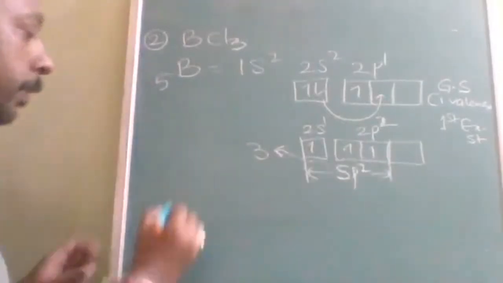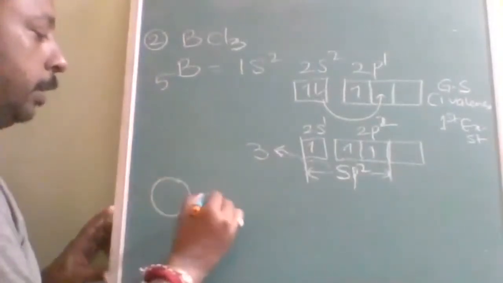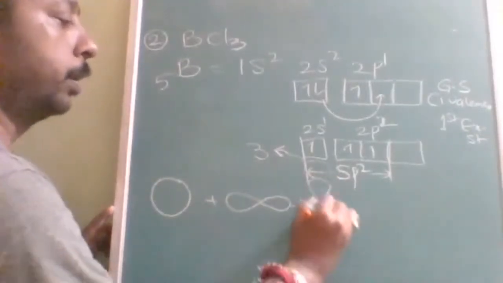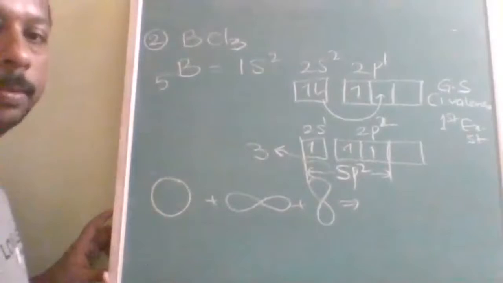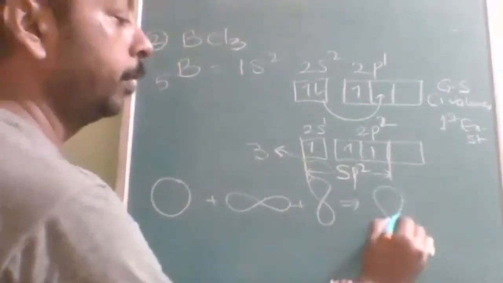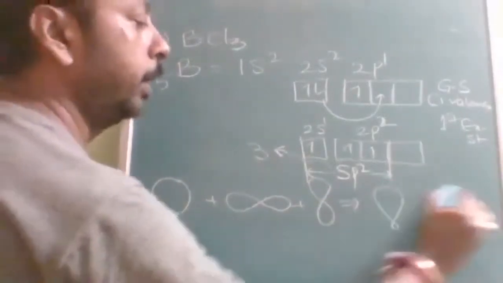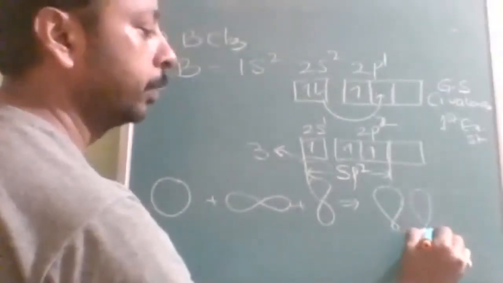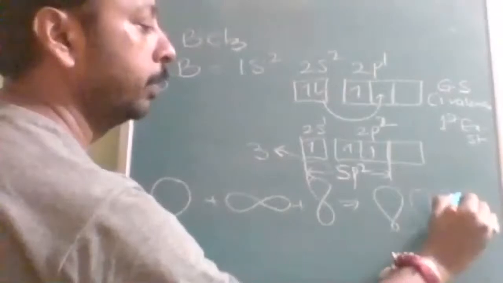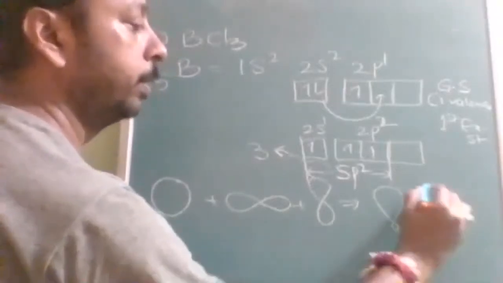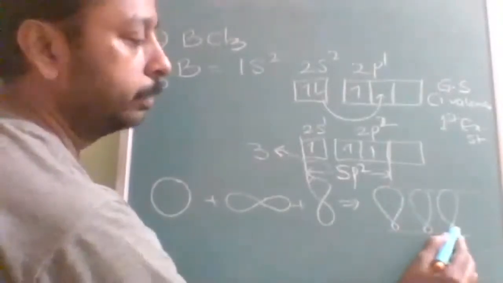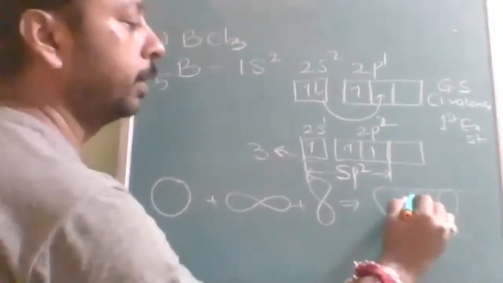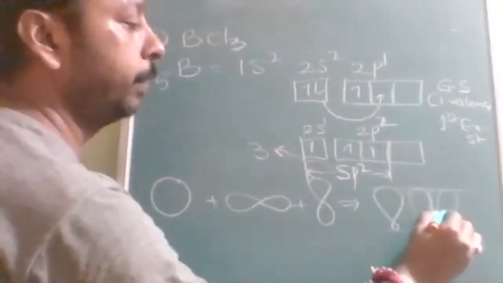So this is the s orbital, this is a p orbital, this is a p orbital. Once three orbitals combine, then three hybrid orbitals are formed, and all will have the same shape and same size. Now you can see, I am not able to draw that exactly. This size will keep decreasing because the s percentage in the previous one was 50%.